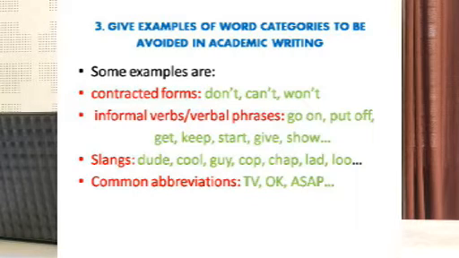Next, the third question. Give examples of word categories to be avoided in academic writing. So, as we have already seen, certain words and expressions should be avoided, and some examples are given here. In that, the first one is contracted forms. Contracted forms are short forms. Usually we write like don't, can't, won't and all that. So, we can avoid them and use the full forms.